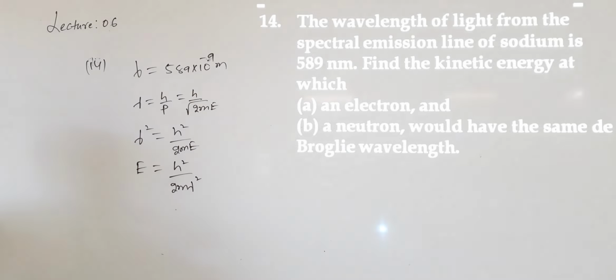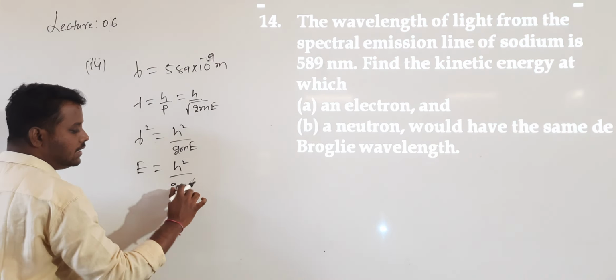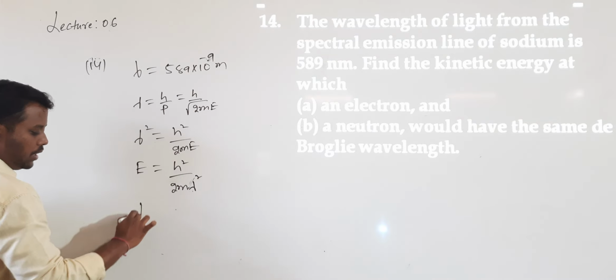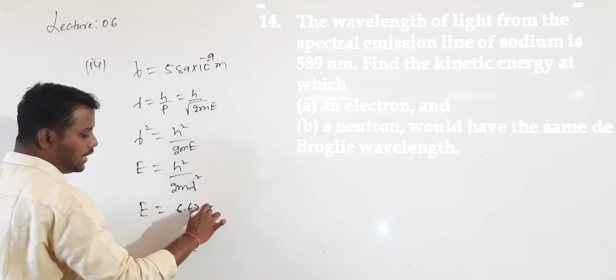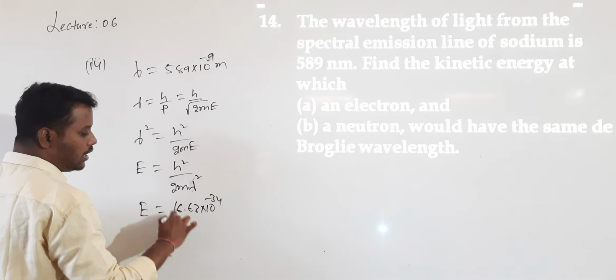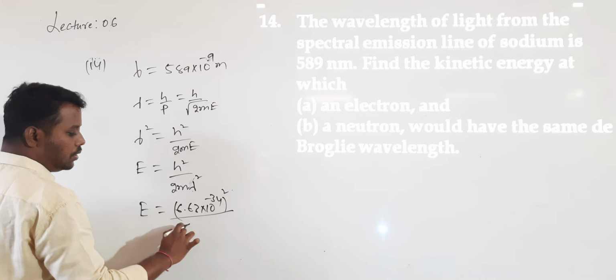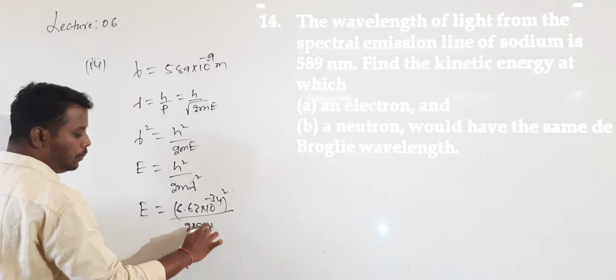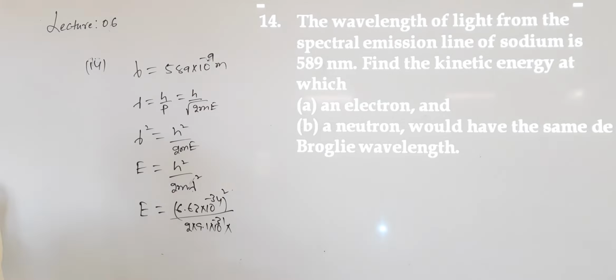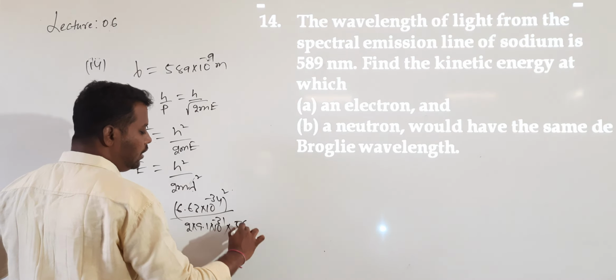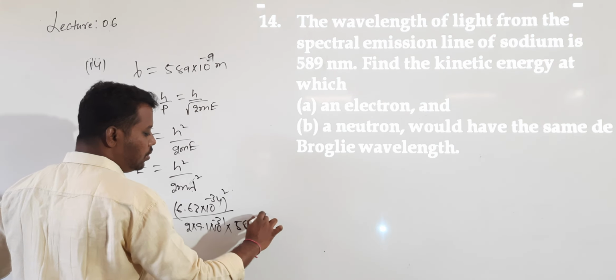Whenever they give the lambda, this is the formula to calculate the kinetic energy. So E is equal to h square, 6.63 into 10 power of minus 34 whole square, divided by 2 into mass value 9.1 into 10 power of minus 31 into lambda value, 589 into 10 power of minus 9 whole square.